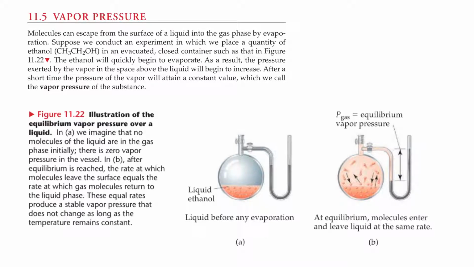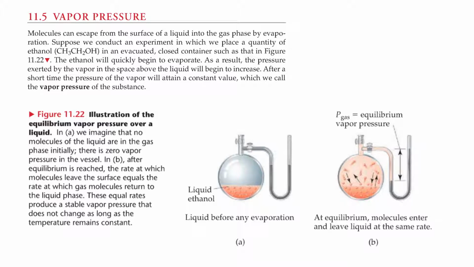Section 11.5, Vapor Pressure. Molecules can escape from the surface of a liquid into a gas by evaporation. Suppose we conduct an experiment in which we place a quantity of ethanol in an evacuated, closed container such as that in Figure 11.22. The ethanol will quickly begin to evaporate. As a result, the pressure exerted by the vapor in the space above the liquid will begin to increase. After a short time, the pressure of the vapor will attain a constant value, which we call the vapor pressure of the substance.